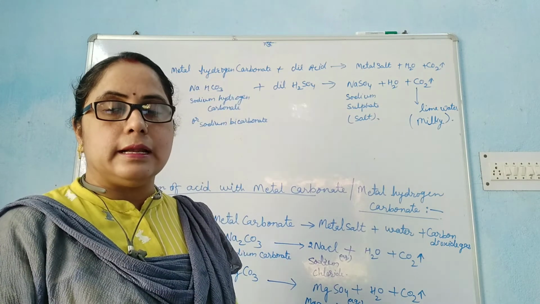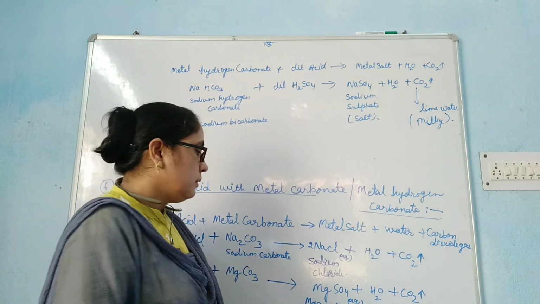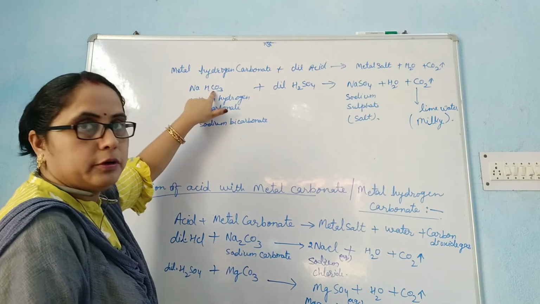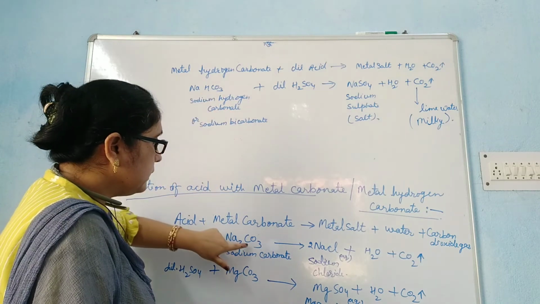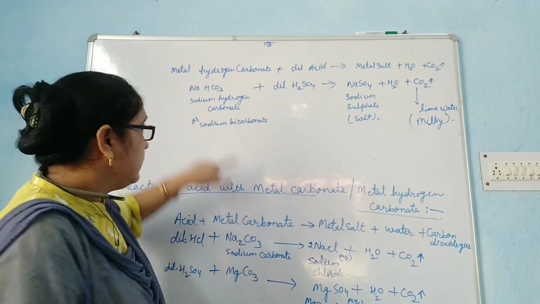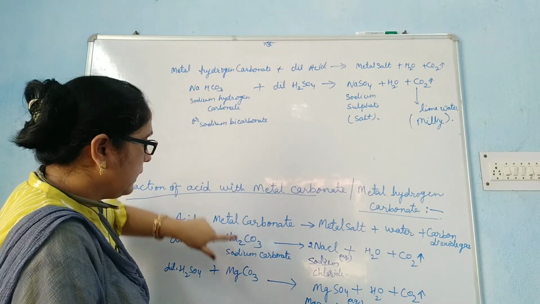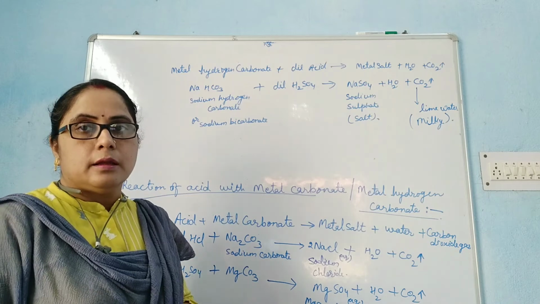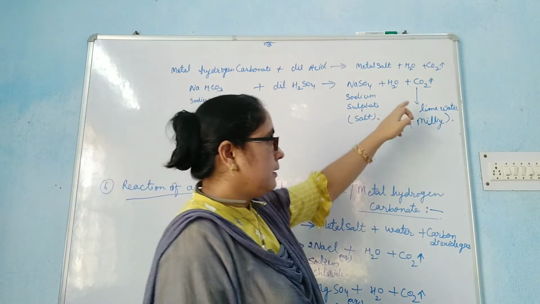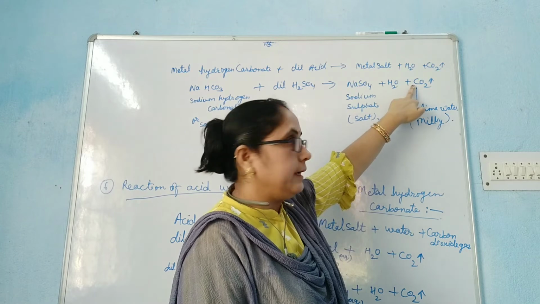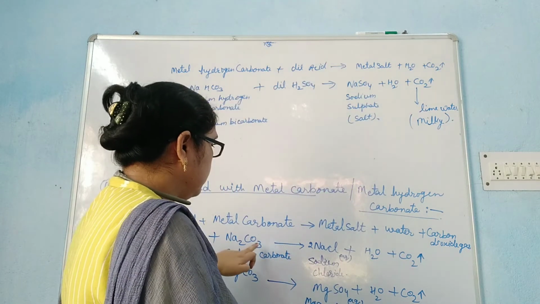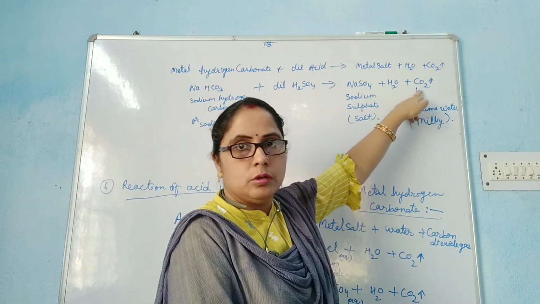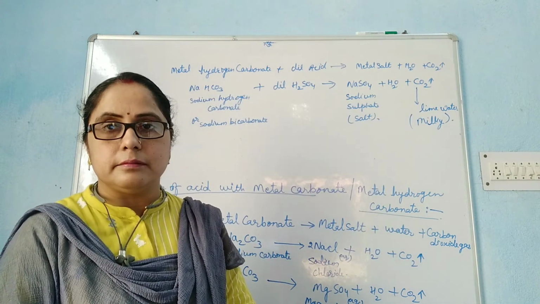Students, there is a little trick to learn this equation. Sodium carbonate and sodium hydrogen carbonate both contain CO3, that is carbonate. In hydrogen carbonate, HCO3, there is also carbonate, CO3. So both cases have CO3. Use this trick: CO2 is carbon dioxide. It means if the carbonate group CO3 is present, it evolves carbon dioxide, that is CO2. We can learn it this way also.